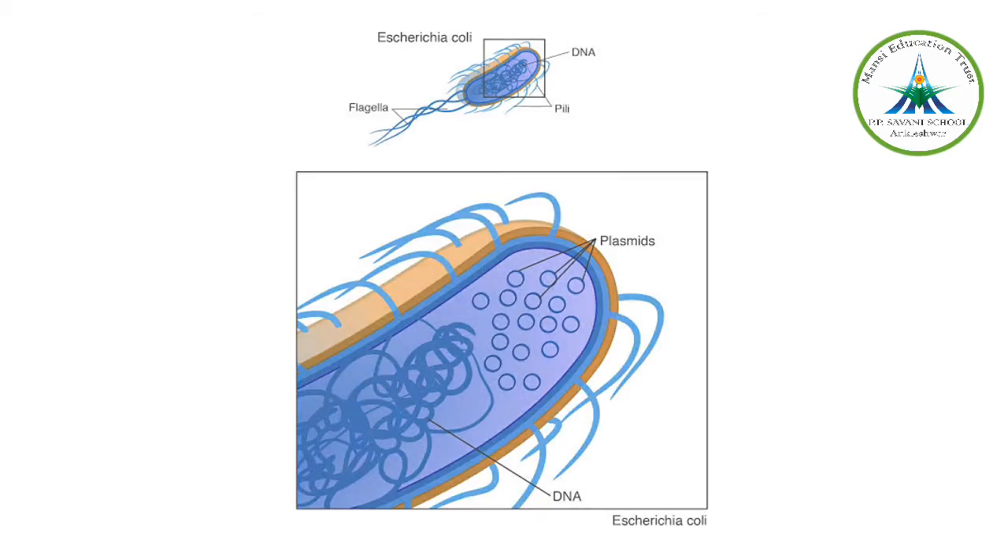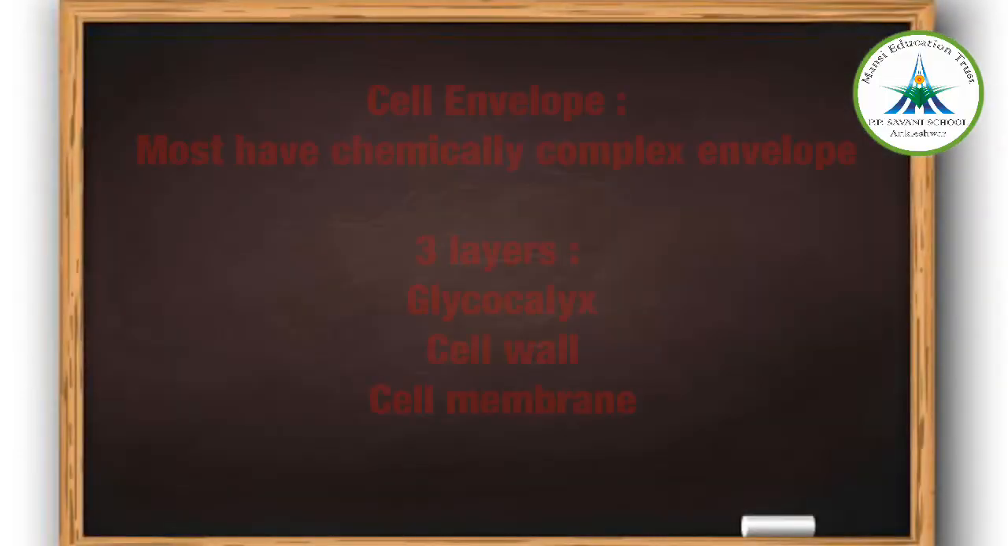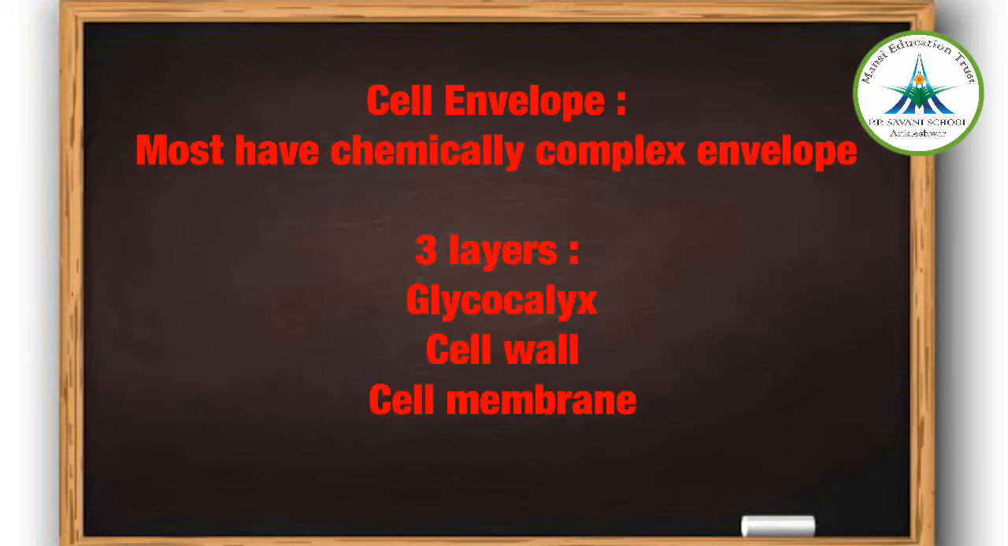Now we have to move ahead with the ultrastructure of the bacteria, that is, a prokaryotic cell. To study the ultrastructure of the bacteria, we can only use an electron microscope. And when we study it in the electron microscope, the following thing that we are going to learn in detail is the cell envelope and its modifications.